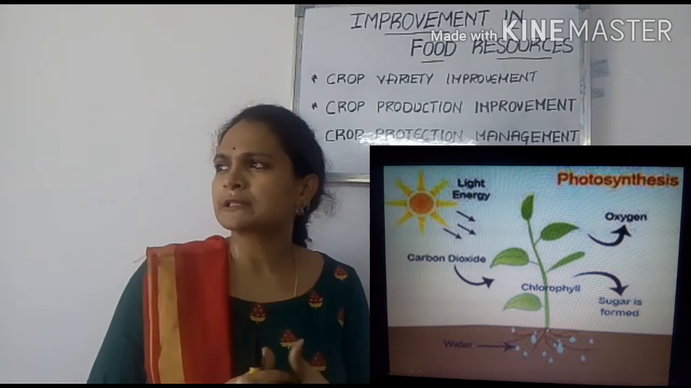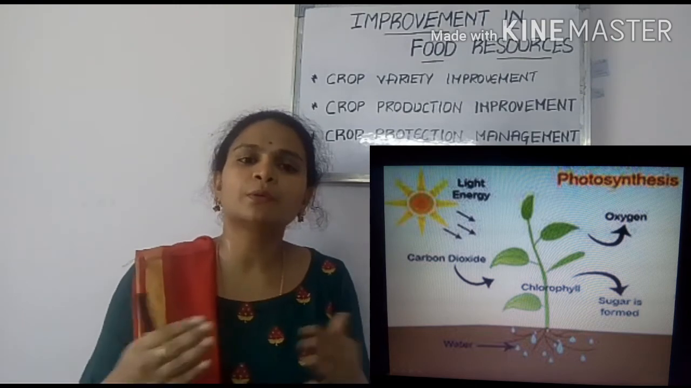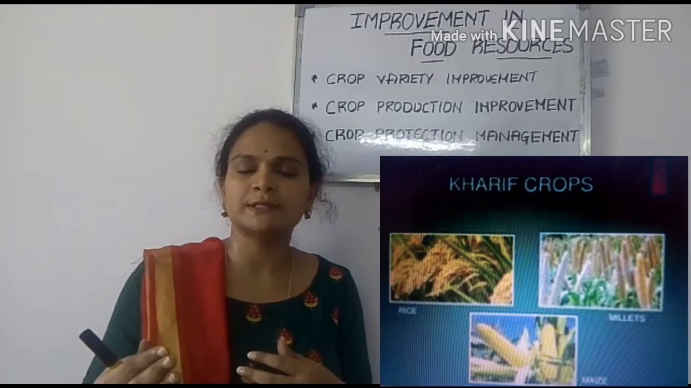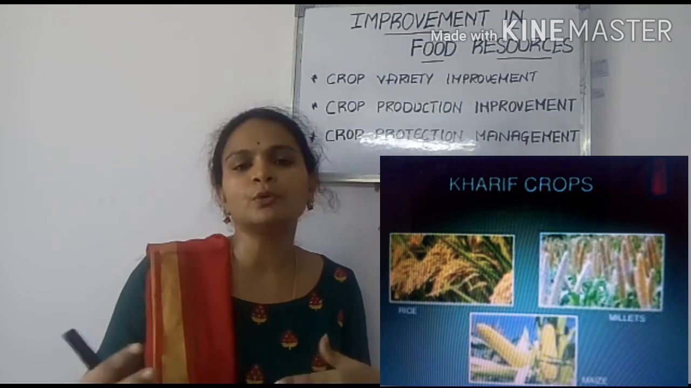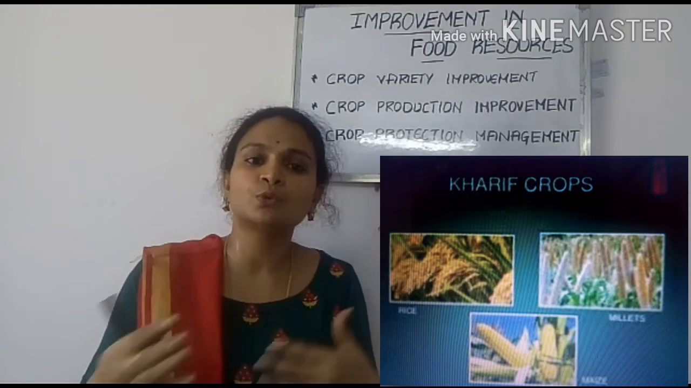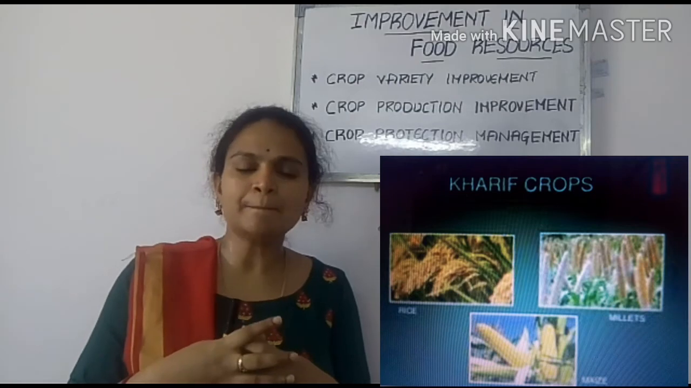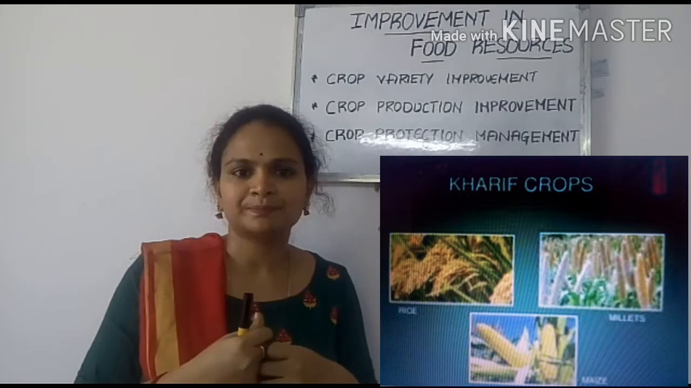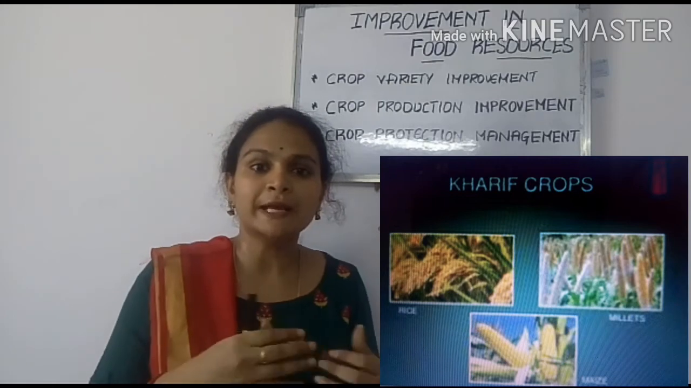Understand? And if we discuss the types of crops, there are certain crops which grow according to the seasons. Some crops are harvested in the months of June to October. Understand? These crops which are grown between June to October are called Kharif crops. Examples of Kharif crops are rice, maize, etc. Okay. Next, what are the other crops grown other than Kharif crops?